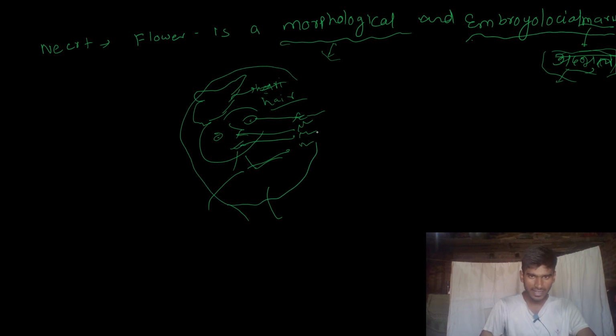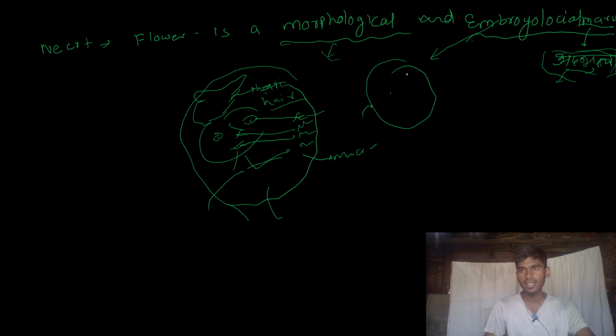So this character is morphological, we say it about the outside. Embryological means, see, this is a flower, what is inside, how the seed and fruit develop. So this is a marvel, that means adbhut, okay?